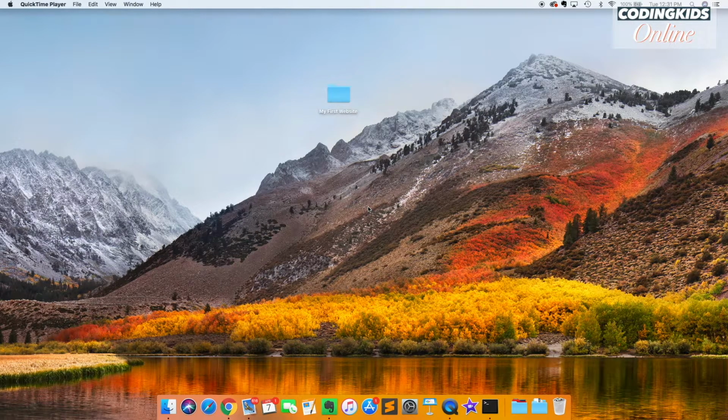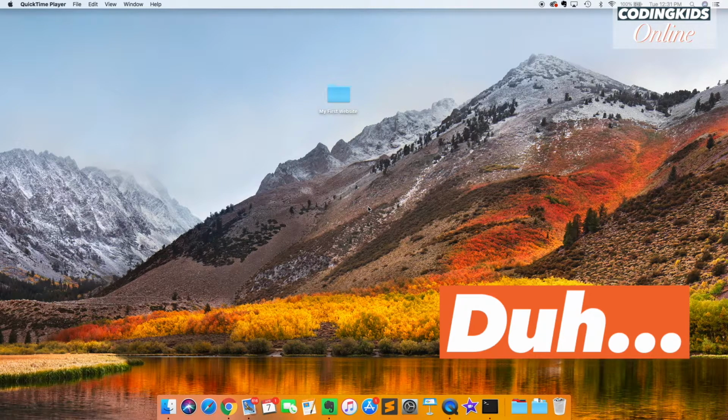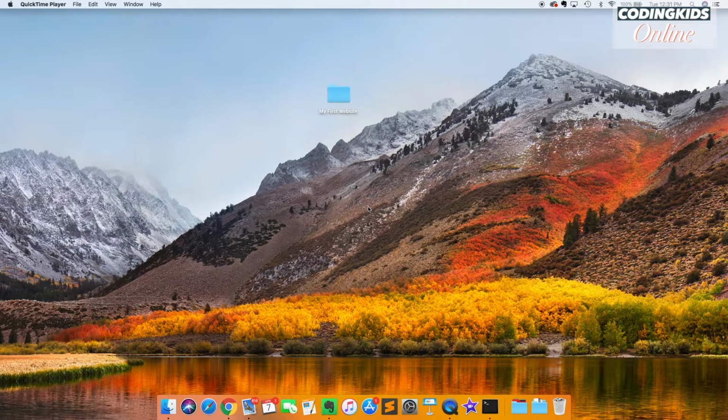This episode is particularly important because we're going to set up everything that we're going to have to have set up to do our coding. So, we're going to download our text editor. We're also going to create our first folder, which is going to have the files necessary for us to start our coding. So, let's get to it.